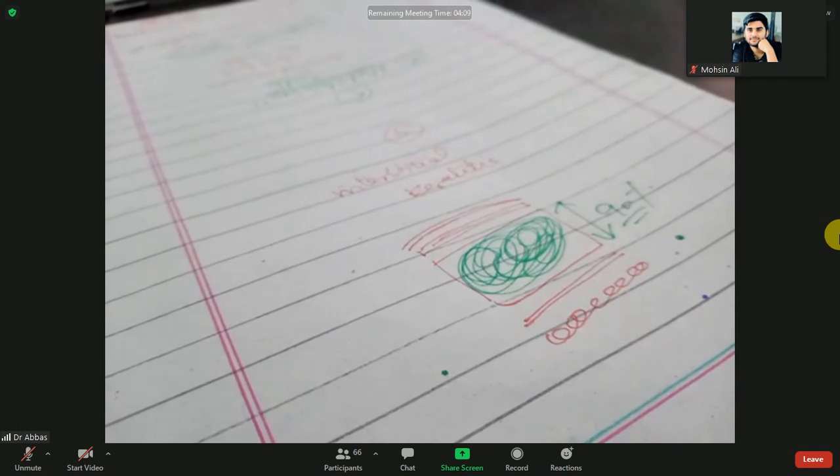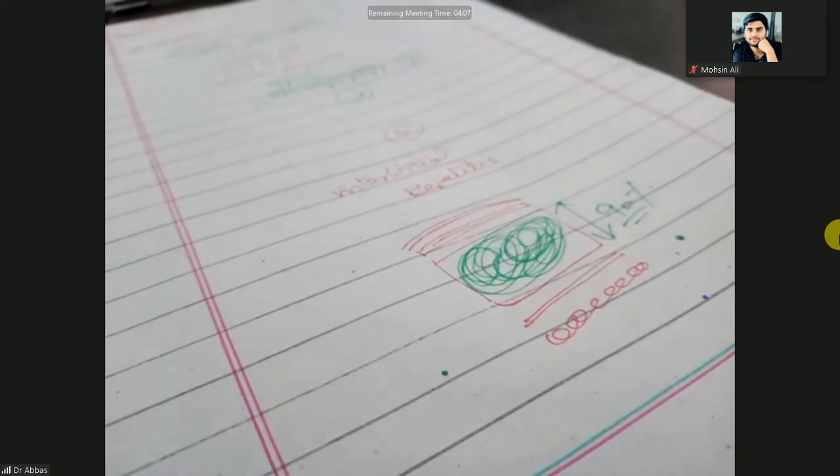So when there is a congenital syphilis, there is the triad. One is the Hutchinson teeth, other is the interstitial keratitis, and the sensory neural hearing loss or sensory neural deafness. Clear?